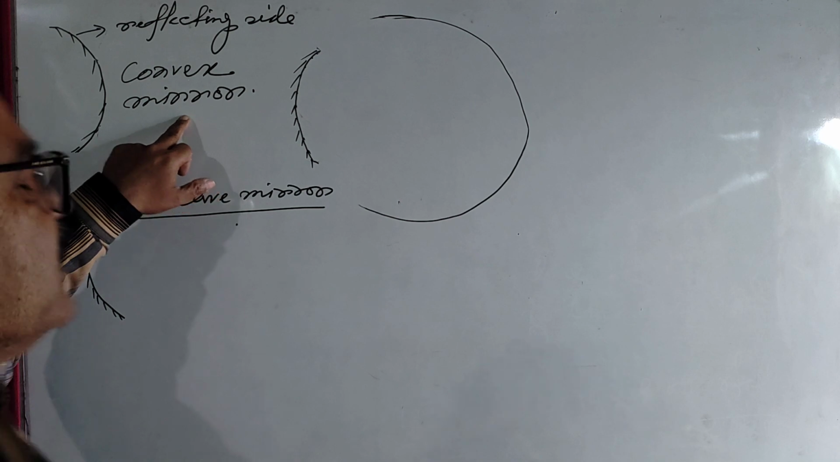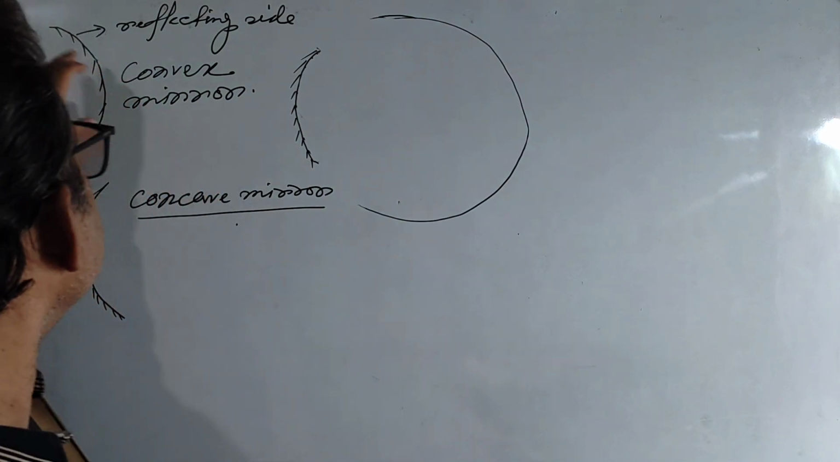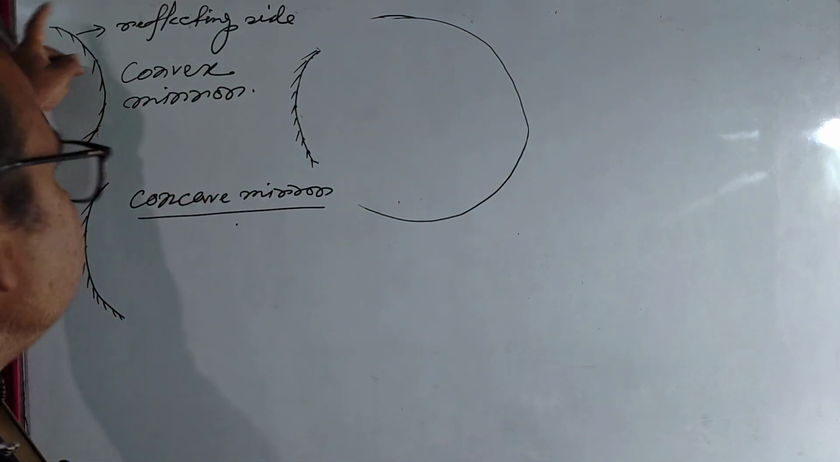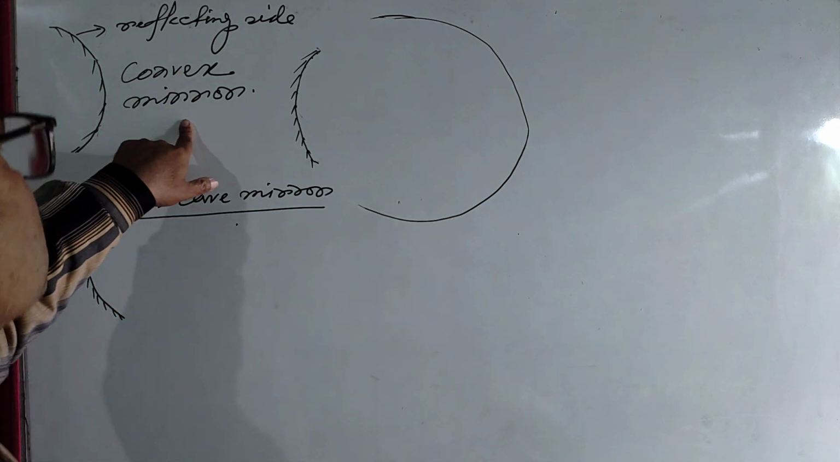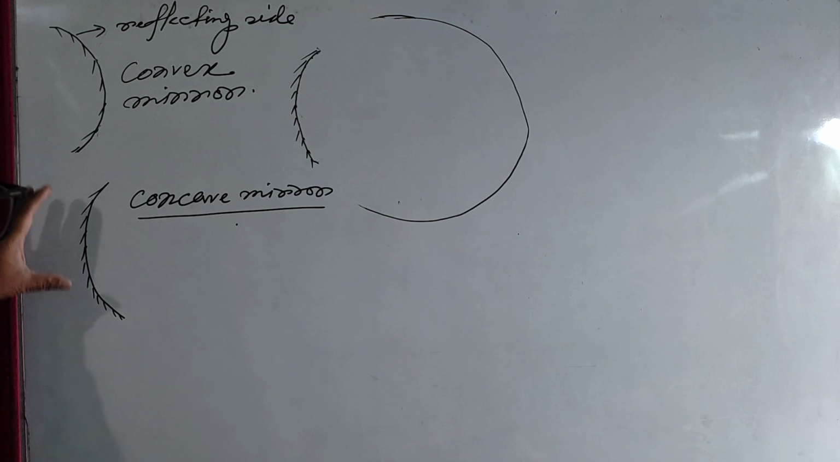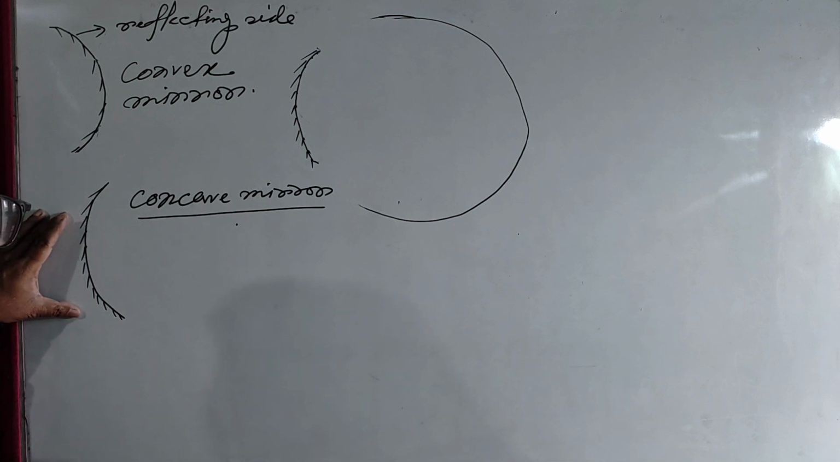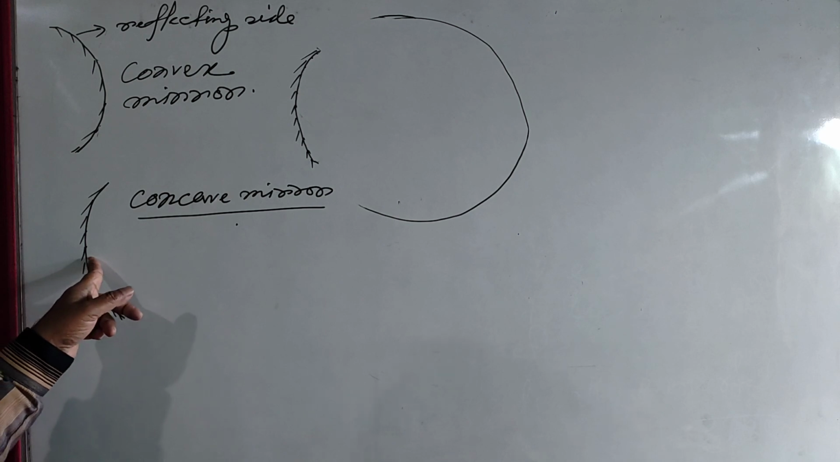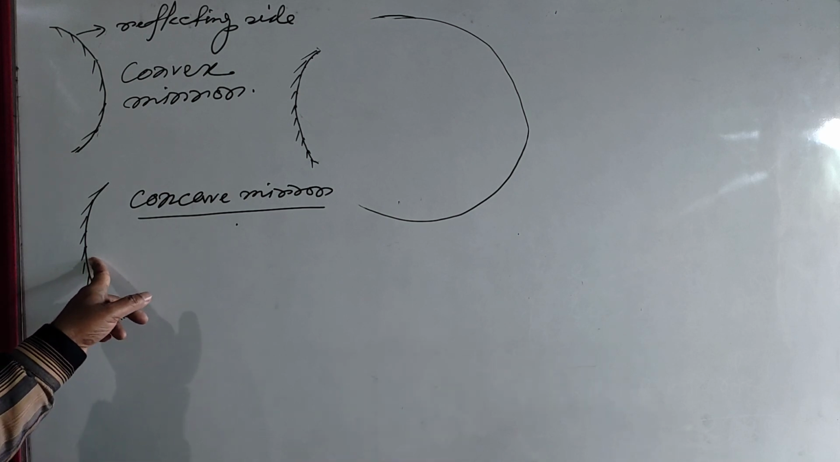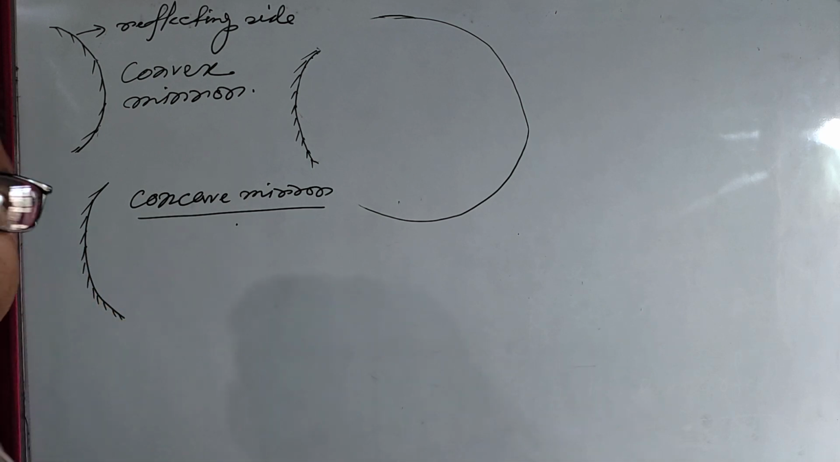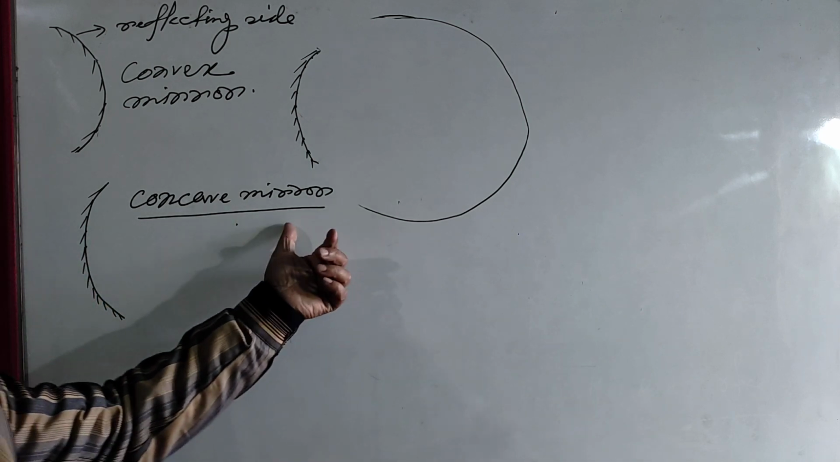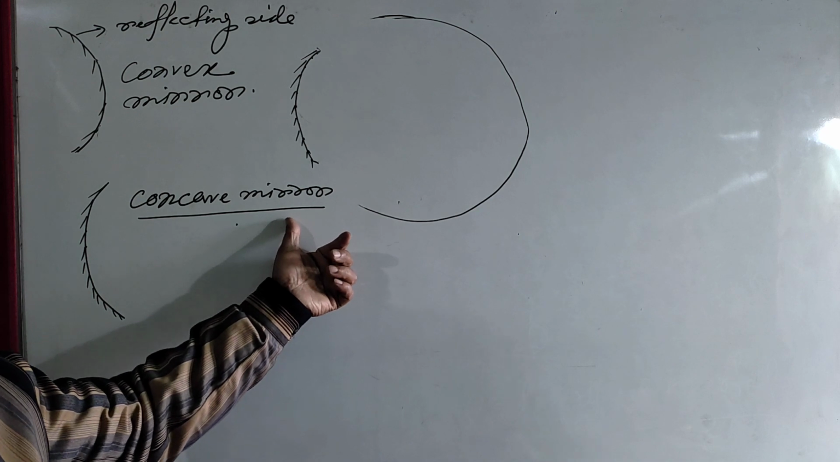And in other words, you can say the spherical mirror in which the middle portion is most bulged is called convex mirror. And the spherical mirror in which reflecting surface is most depressed, means the reflecting surface is inward, is called concave mirror.